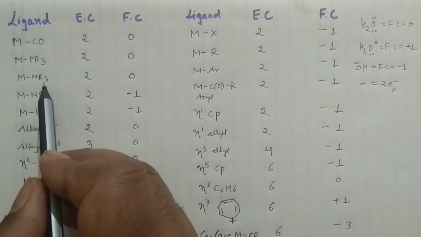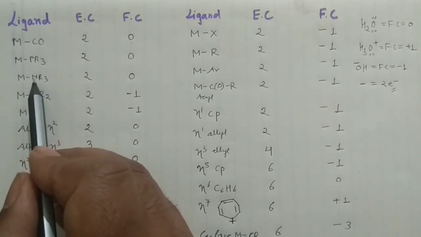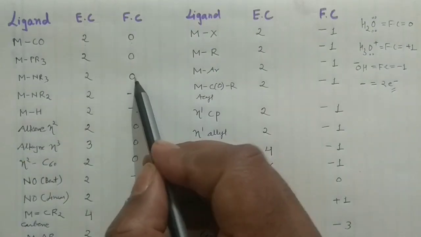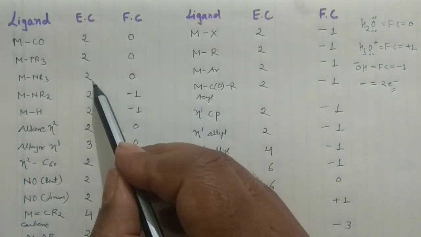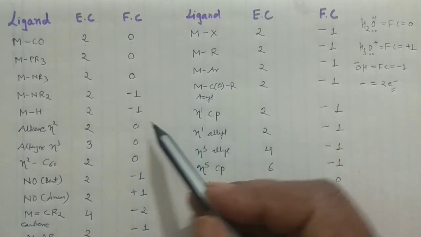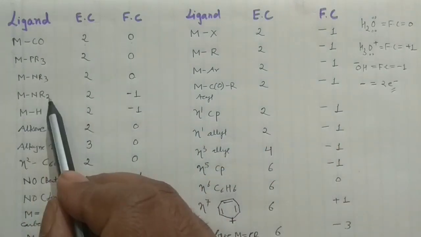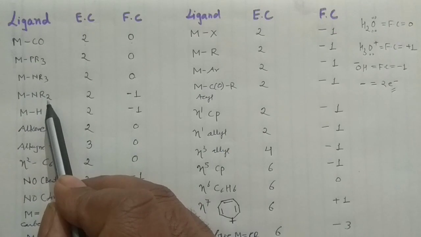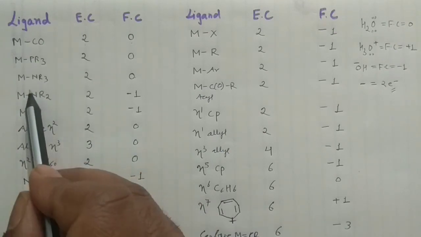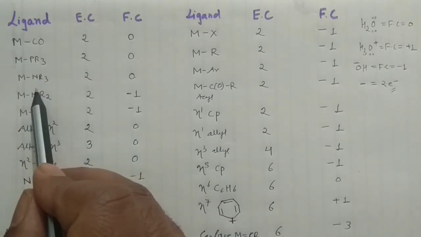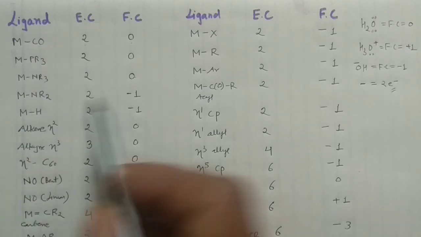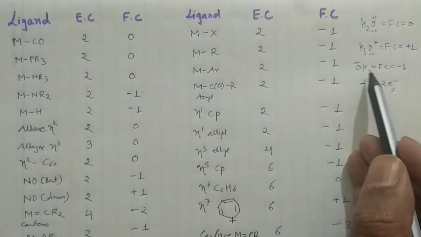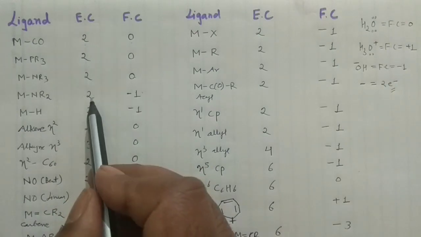Okay, and this is an amine, a derivative of ammonia, NH3. Again the donation is through the lone pair. So the formal charge would be 0, but the electron contribution would be 2. Similarly, if you go like that, this is your NR2, where you have removed one of the alkyl groups. In that case, nitrogen would carry a negative charge. Whenever it has the negative charge, the formal charge would be 1, just like I have explained here. It will also contribute 2 electrons.